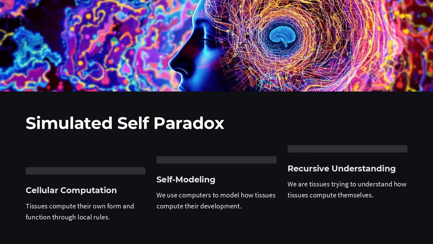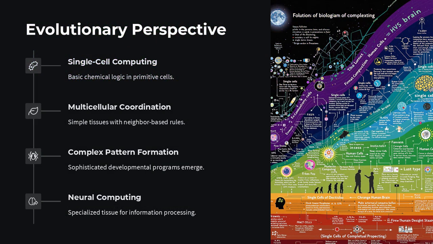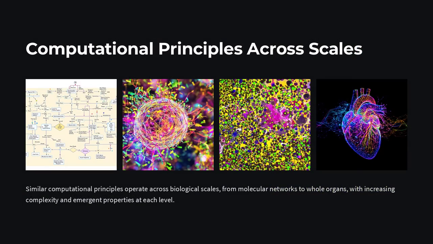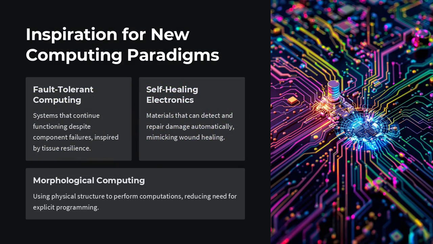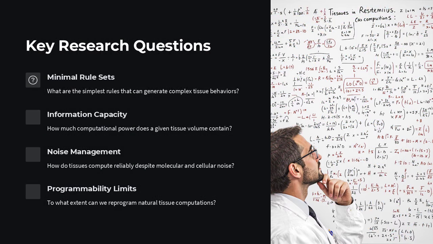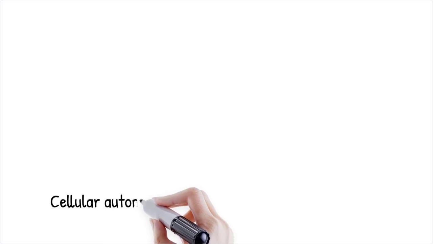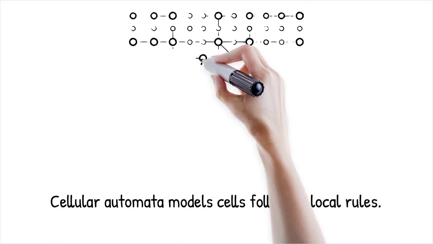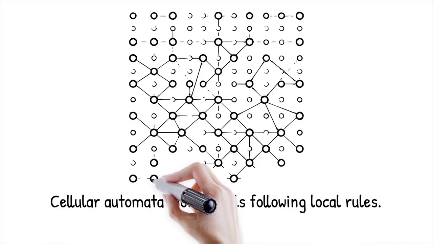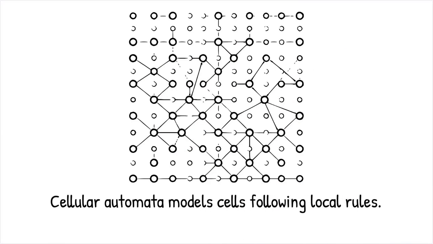So, are tissues computers? They aren't rivaling your laptop in speed or binary precision, but they do perform massively parallel neighbor-based computations to build and maintain complex forms. Understanding these natural algorithms not only illuminates development and healing, it may inspire the next generation of fault-tolerant, self-healing computing systems. The cellular automata in tissues concept proposes that biological tissues process information similarly to computational cellular automata, CA.